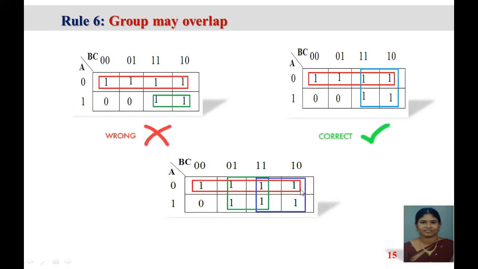Now we can see 7 cells are grouped. 7 cells together you cannot make a single group. So what do you have to do? We go for the first row, all the 4 columns, as one group. Next, 2 rows and 2 columns, making 4 squares in a group. Then 2 rows and 2 columns, so a separate 4 squares. So this is the correct method of grouping.